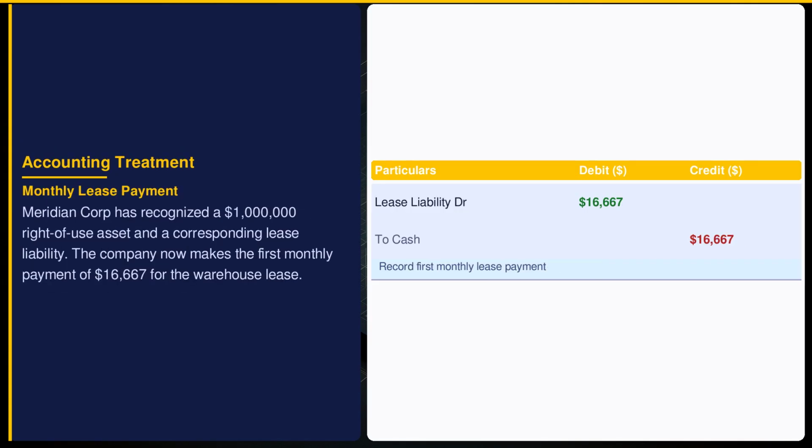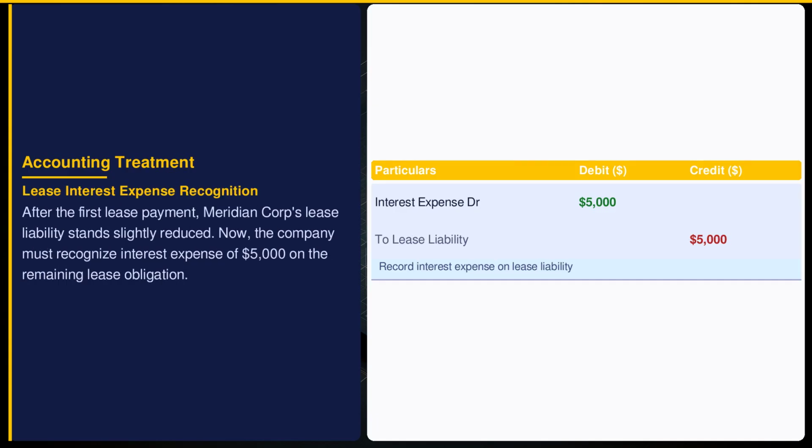Every month, Meridian reduces its lease liability by the cash paid, here $16,667. ASC 270 mandates this, ensuring financial statements reflect both the payment outflow and reduced obligation. This entry decreases cash and lease liability, indicating progress in fulfilling lease commitments without affecting profit, since it's a balance sheet activity.